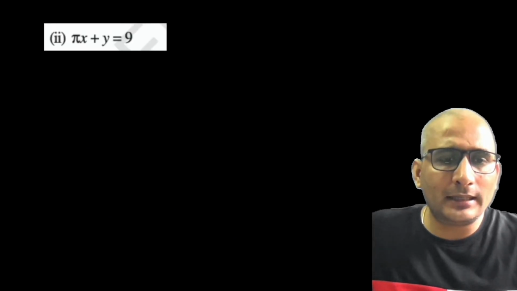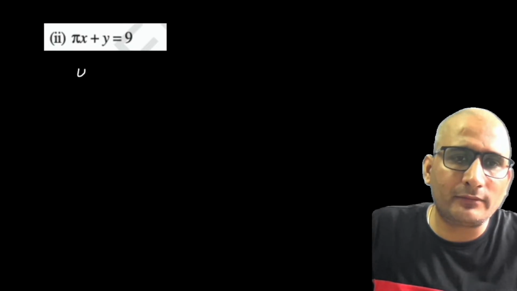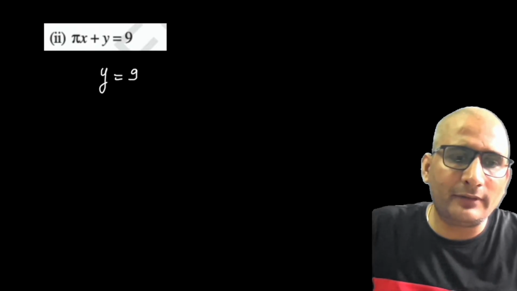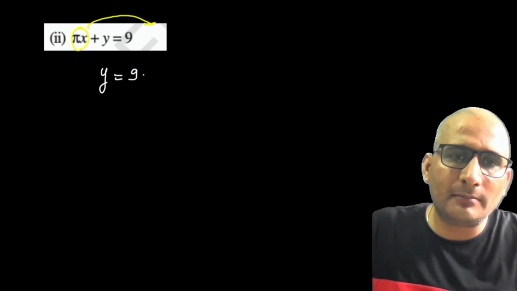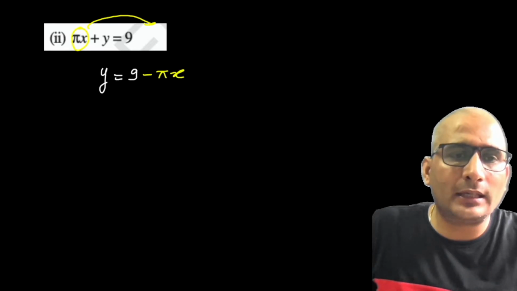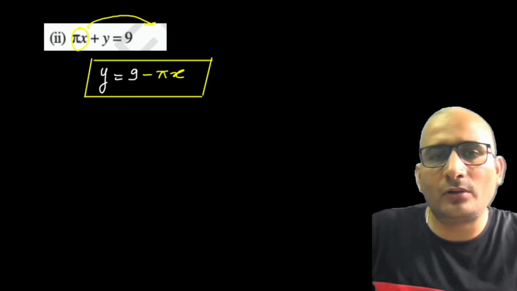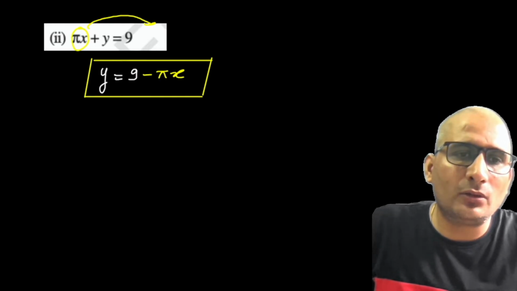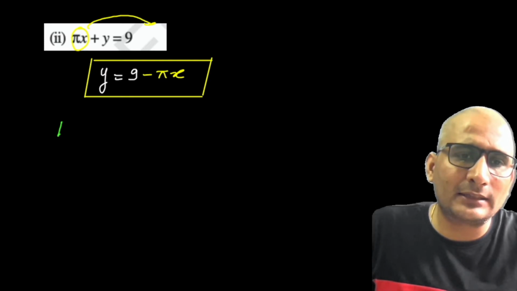Look at the second part here. In this second part, we need to find out the solution. So first of all, let me find y is equal to 9 minus pi x. If I shift this pi x on the right side, it becomes minus pi x, right? So now I need to find out the solution. मैं y को find कर लेता हूँ पहले. Then it is easy for me to calculate the value of y when I suppose the value of x. तो मेरे लिए थोड़ा इजी हो जाता है, लेकिन हम लोग ऊपर वाली इक्वेशन से भी फाइंड कर सकते हैं.